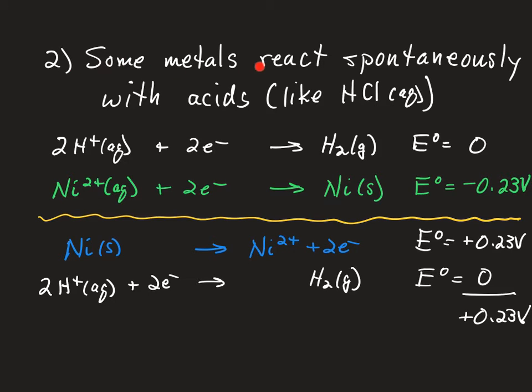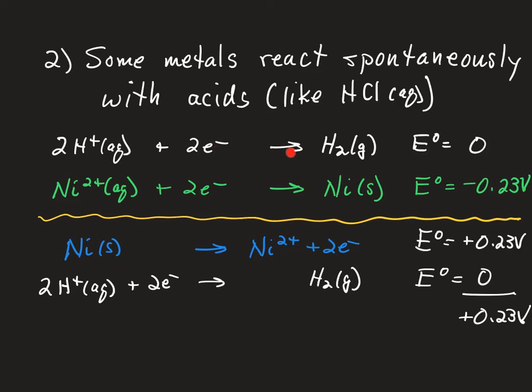Some metals react spontaneously with acids, like hydrochloric acid in aqueous solution. Here are our hydrogen ions. Hydrogen ions can be combined with 2 electrons to make hydrogen gas. That is the reaction we use as our standard, so compared against itself it has a difference of 0.